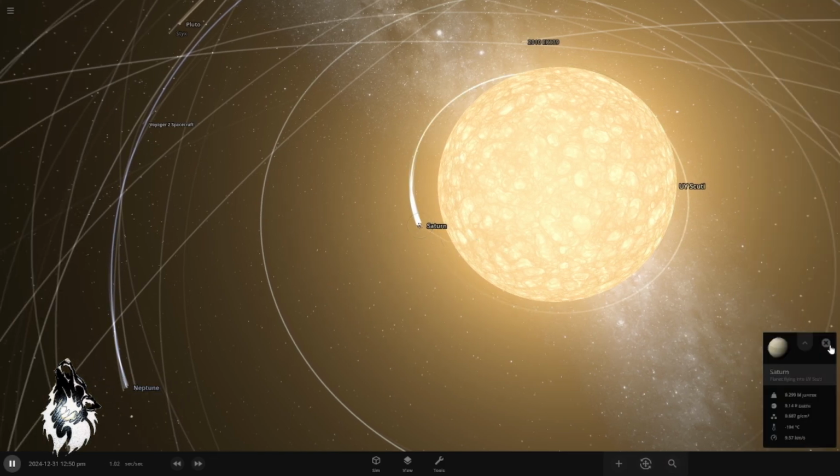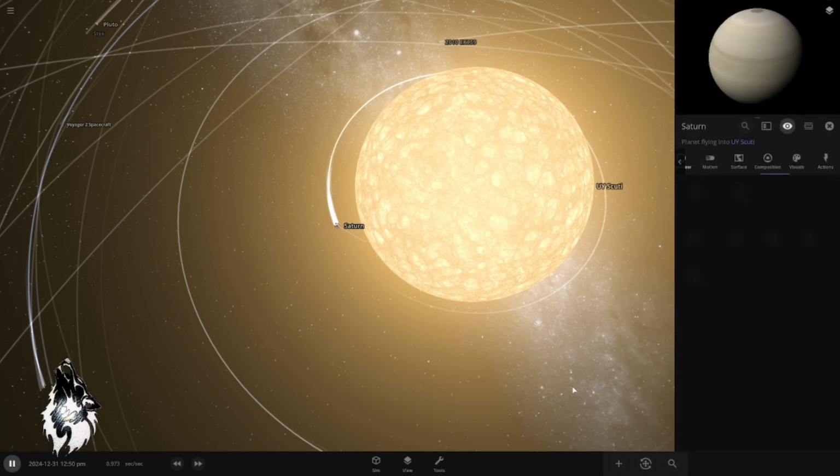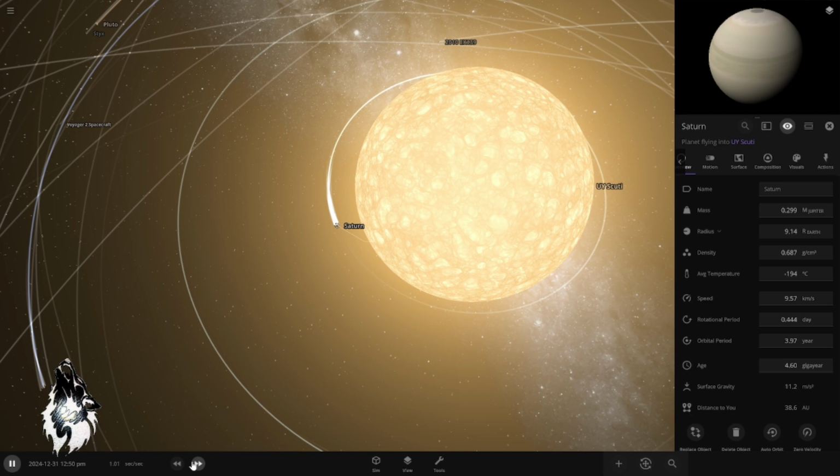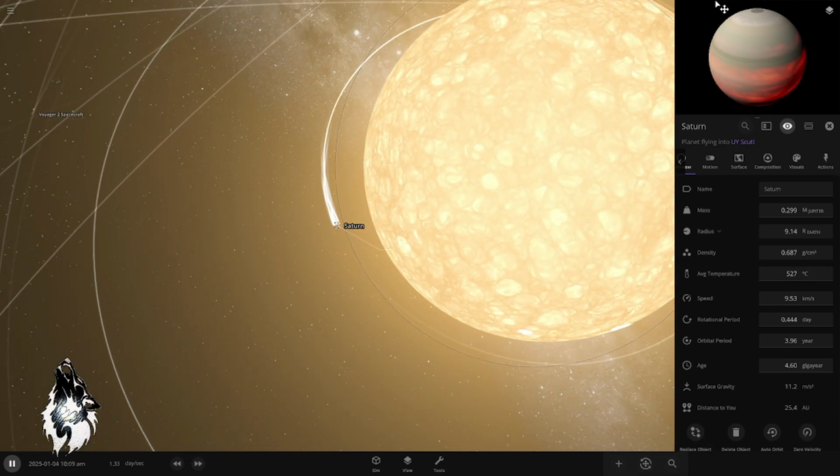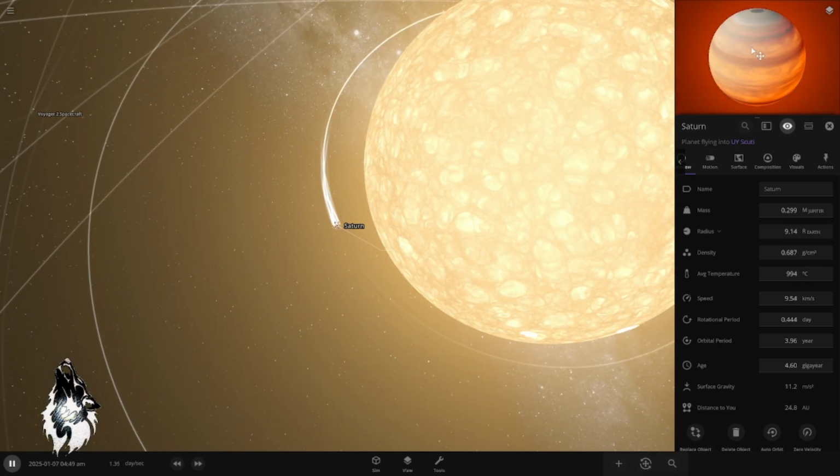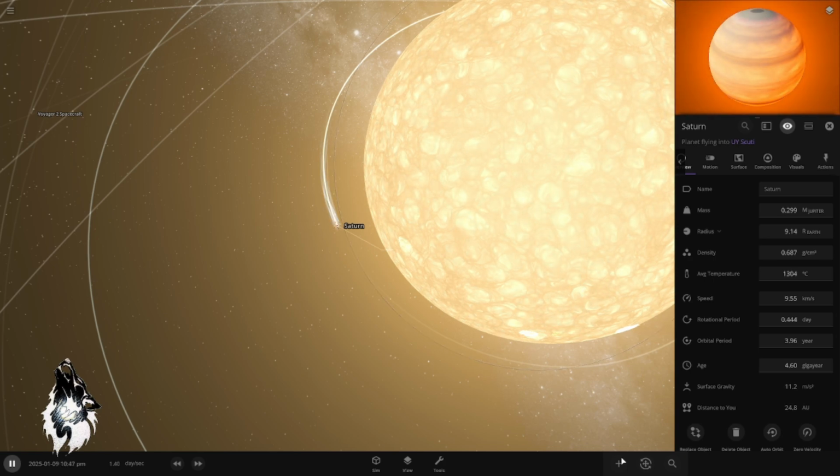Okay, let's see how Saturn is doing so close to the new star. The average temperature is still cold, but if we speed up time, look at that. The planet is cooking. Saturn is cooking.